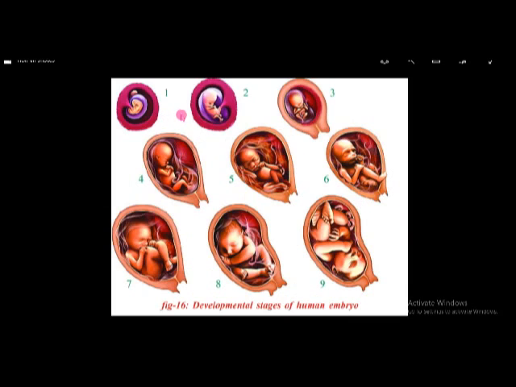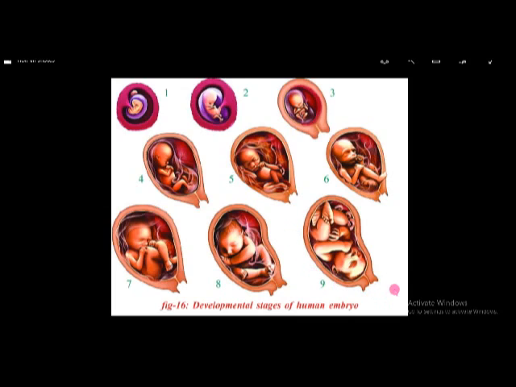First month and second month, third month, the different changes occur as the development of the baby progresses. And at the end of 9 months, I already told this period, this 9 months period is called gestation period or pregnancy period. It is nearly 270 to 280 days in case of human beings. It is different in different animals. After the completion of 9 months, childbirth happens.